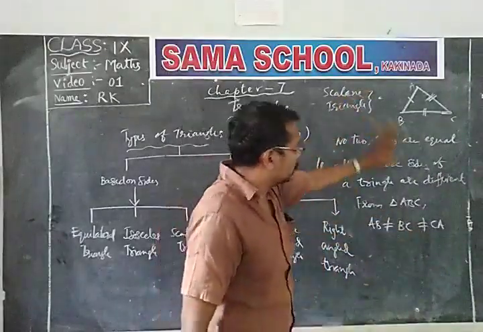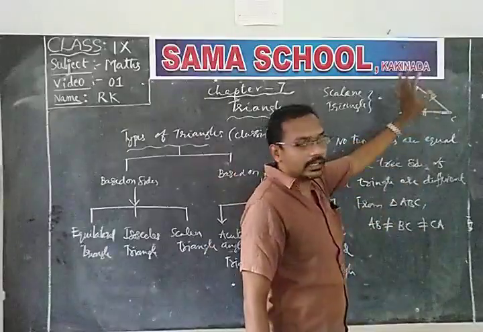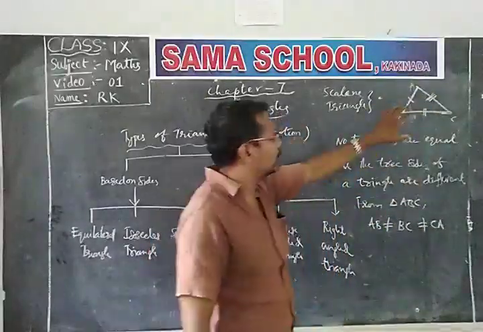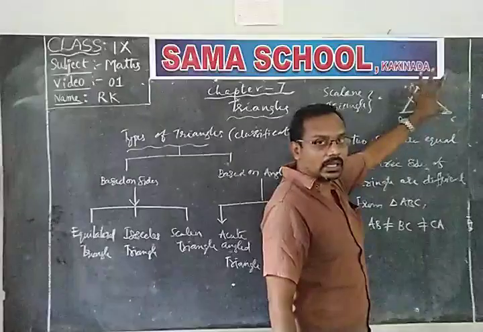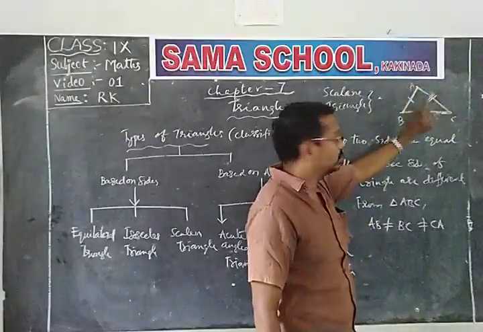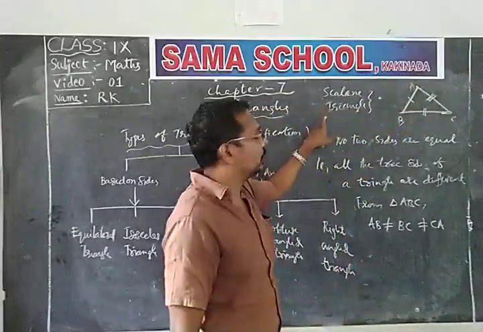Therefore, the three sides of a triangle are different in measure. Then they are called a scalene triangle.